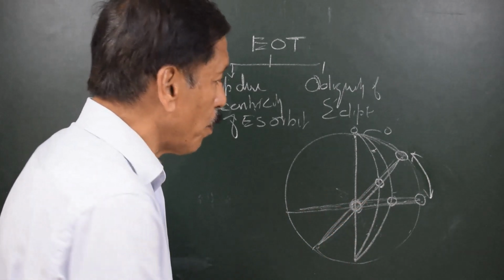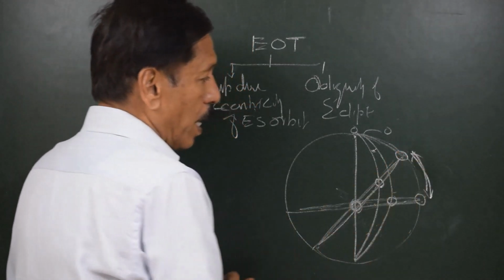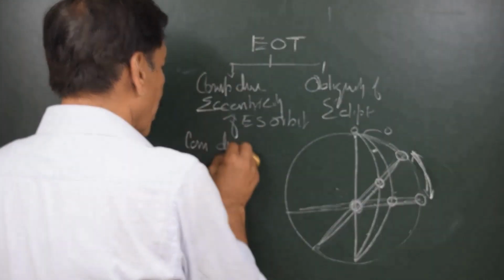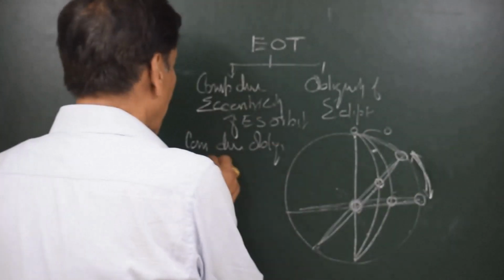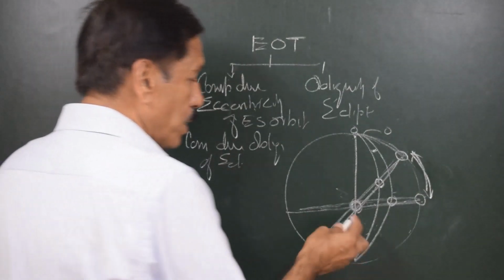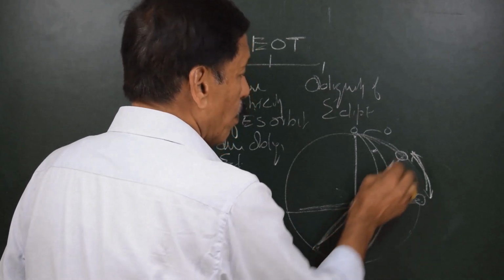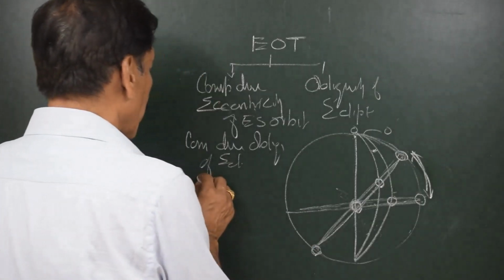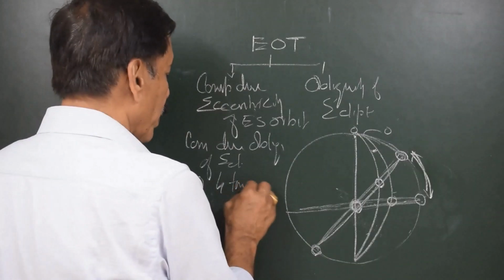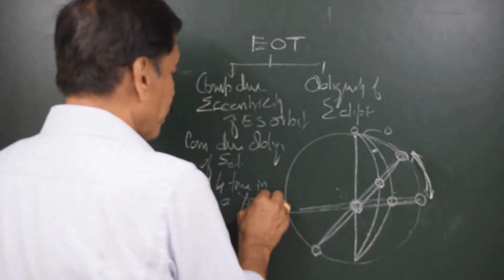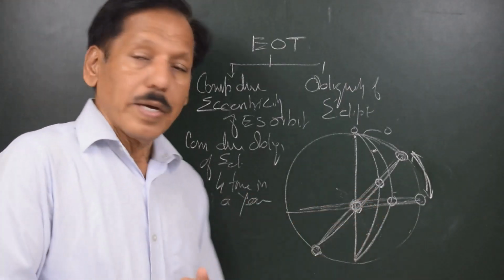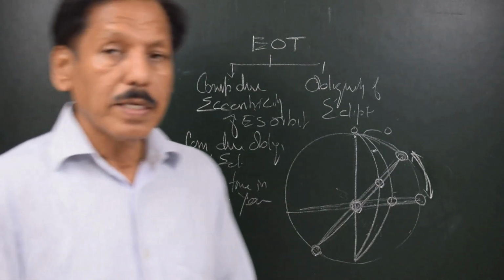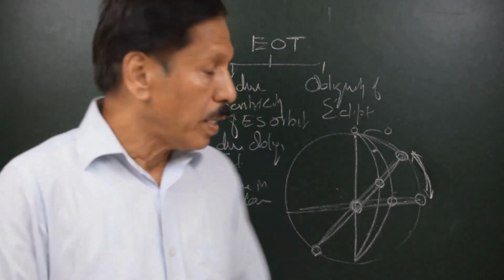This component is developed because of this obliquity, and this component which is developed because of obliquity of ecliptic, as you can see, the two suns are together here, they will be together here, they will be together at Libra, and they will be together here. This component becomes 0 4 times in a year. So here, in a way, we are comparing the mean sun and dynamic mean sun, and earlier we compared the dynamic mean sun with the true sun, right?